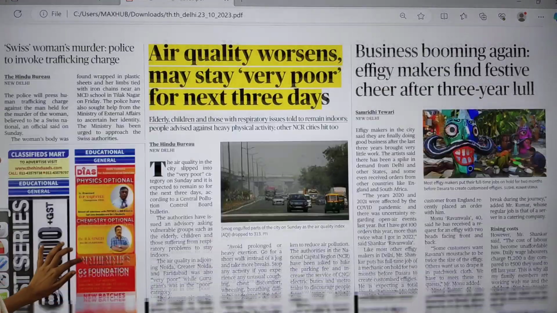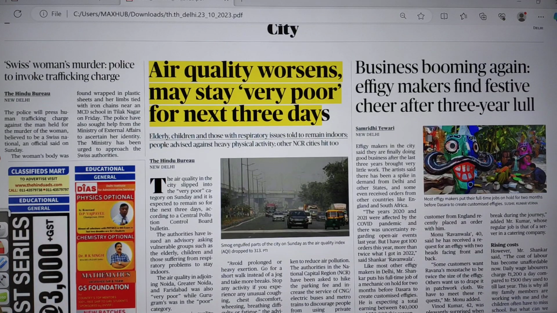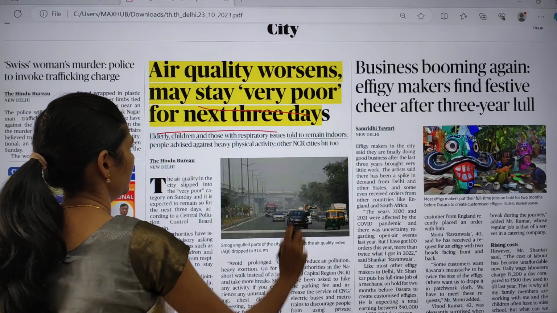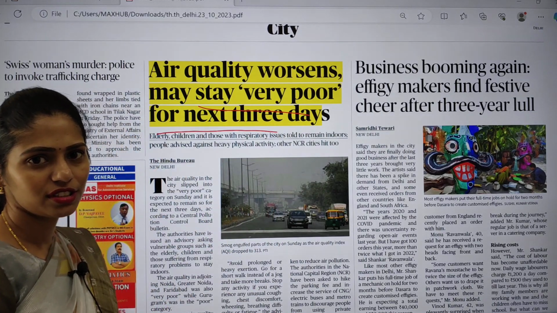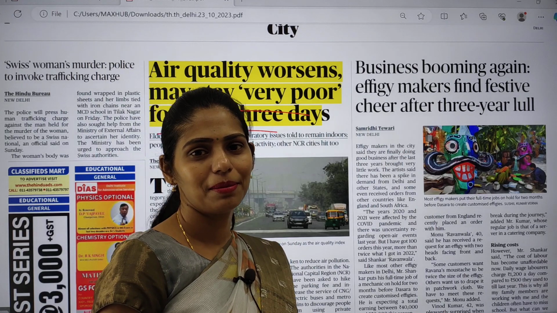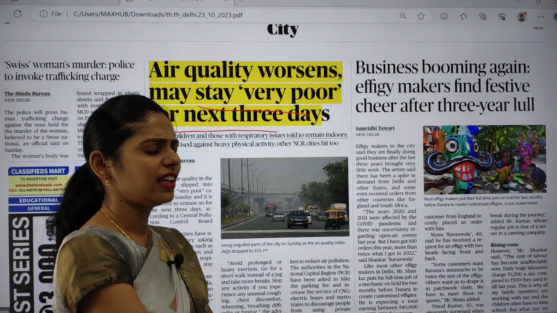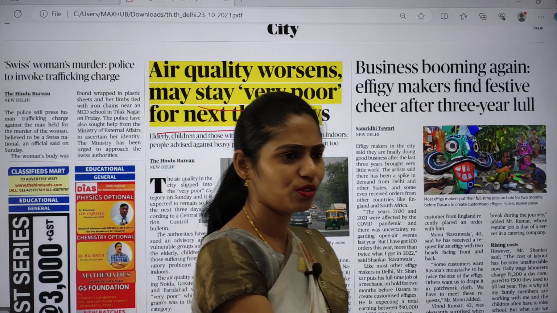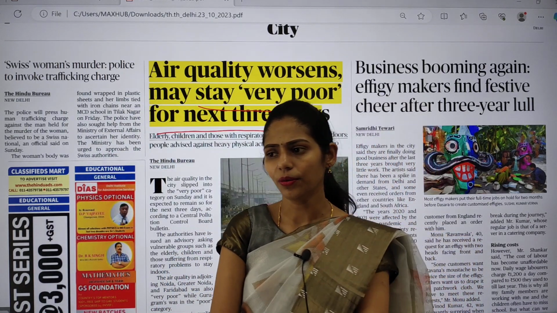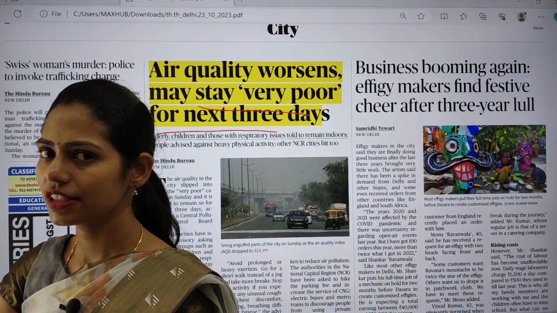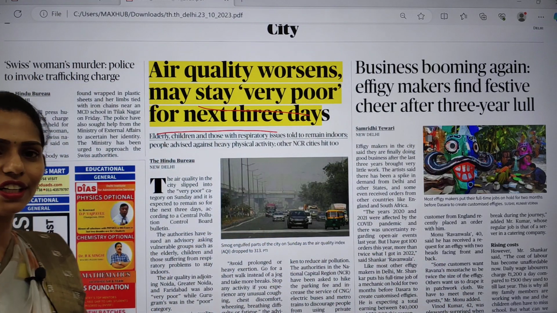If you move on to the city page, you can see air quality worsens, may stay very poor for the next 3 days. Yes, now the festive season has arrived. We are going to celebrate this Dussehra today as well as tomorrow, and there is no clarity whether we are celebrating Dussehra today or tomorrow. But even so, we will be firing crackers, and winter season has arrived in the northern part of India.